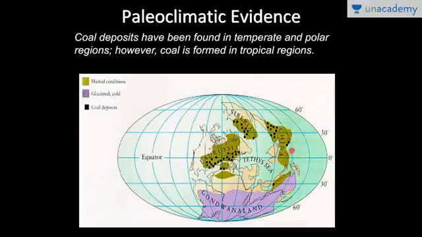Now, generally, coal will be found in tropical regions only, because coal is formed under intense heat and pressure. This is possible in tropical regions. But since coal is found in the Siberia region, Russia region, Wegener concluded that these continents were once together. They were in the tropical region, and then they drifted to the temperate region, and that is why coal is found in temperate region.